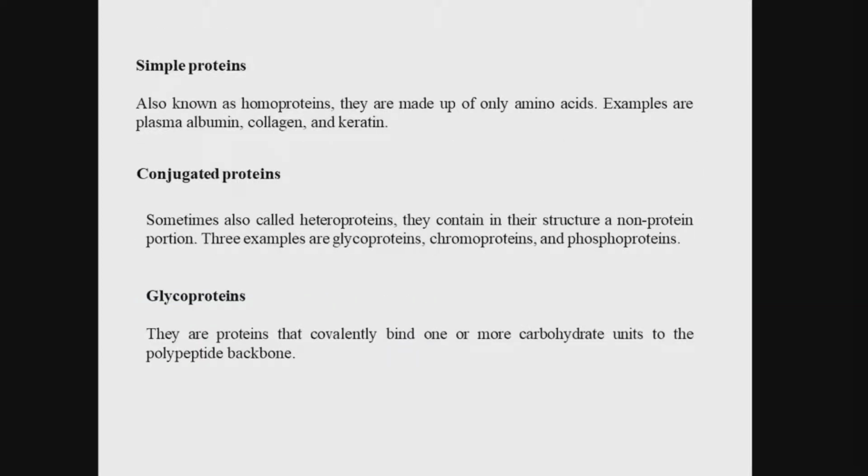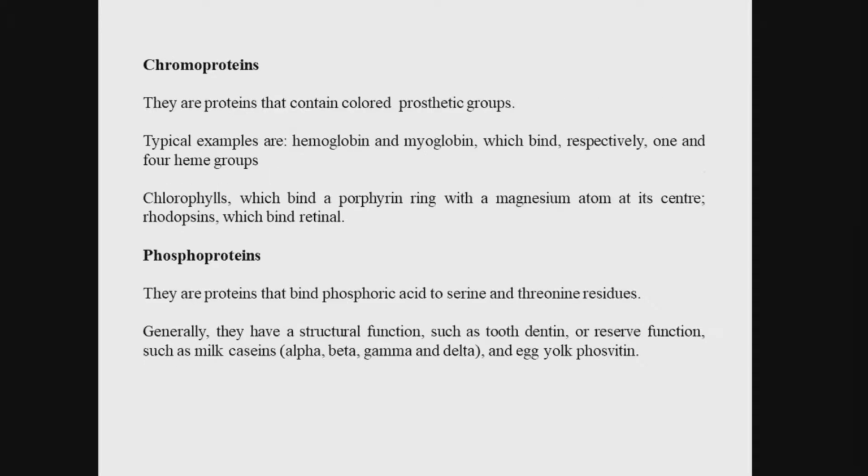Again, we have simple proteins, conjugated proteins, and glycoproteins. Glycoproteins are proteins that covalently bind one or more carbohydrate units to a polypeptide backbone. Chromoproteins have a colored prosthetic group. For example, hemoglobin and myoglobin have one or more, sometimes four, heme groups, and chlorophyll binds a porphyrin ring with a magnesium atom at its center. So these all are chromoproteins.